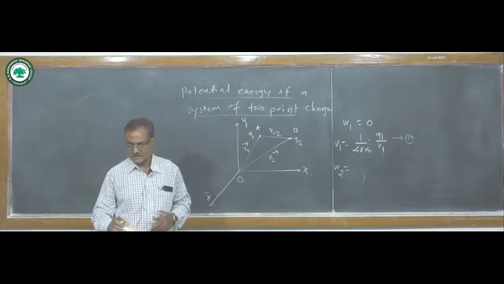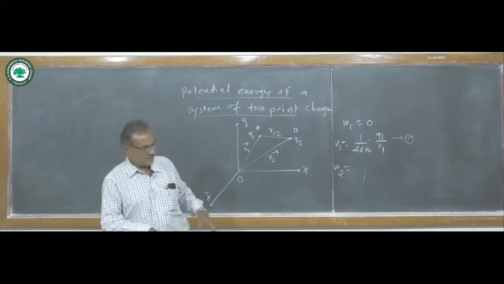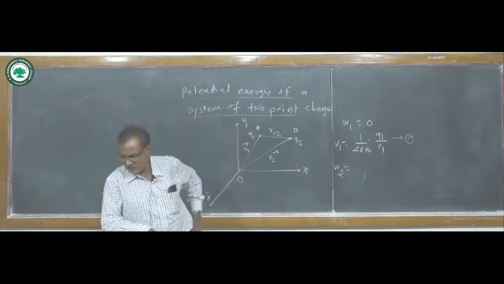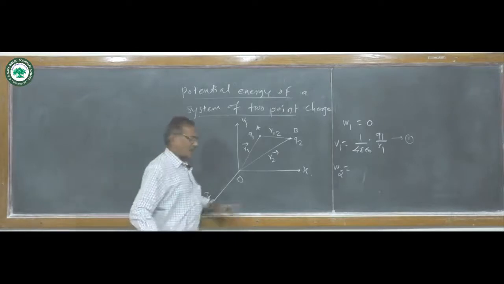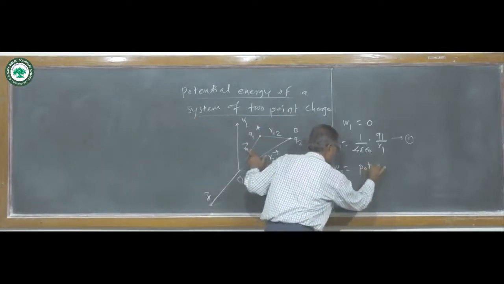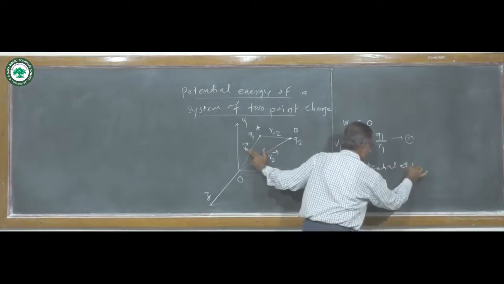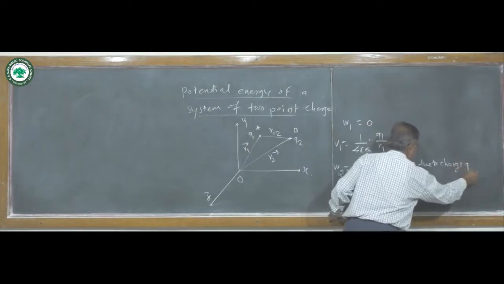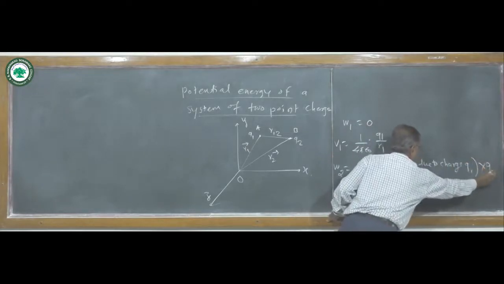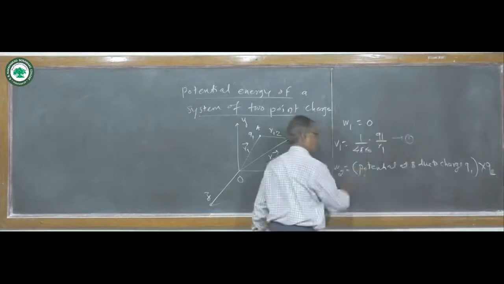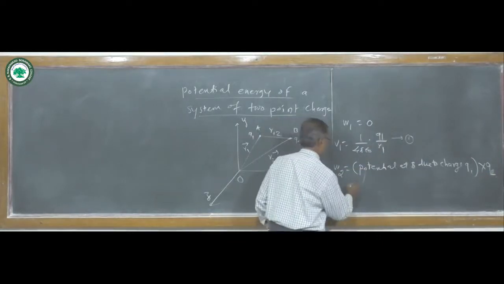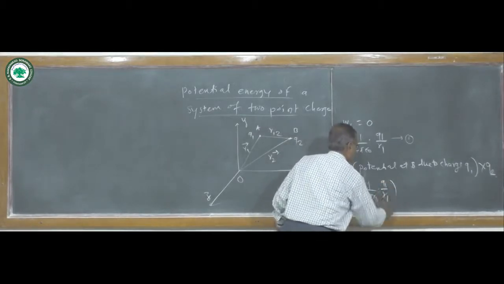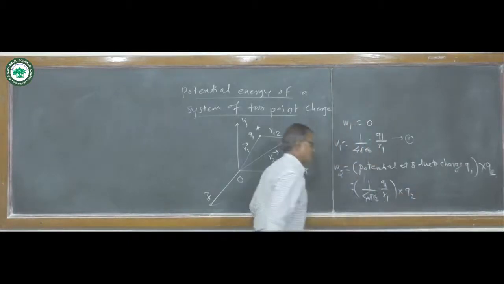Now this work done W2 is equal to the potential due to charge Q1 at point B, into the present charge Q2. So the potential at B due to Q1 is 1 upon 4 pi epsilon naught into Q1 by R12, into Q2.